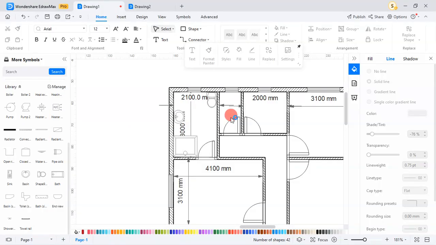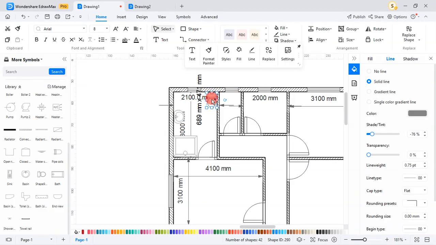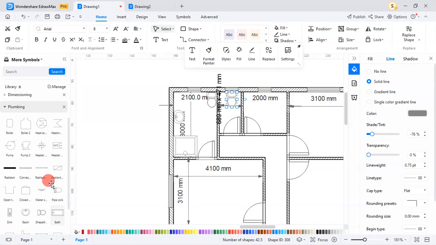Okay, so do you see? I have my WC seat, my sink, and I have my bath. Here too, it's the same thing: hold control. The green that we saw there was a good indication; it means it was snapping. Then for here it's just a bath, so look for a bathtub.